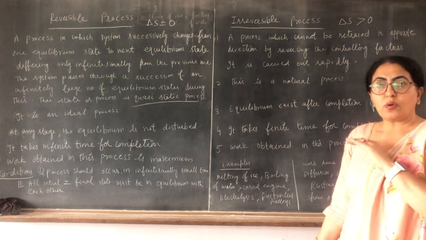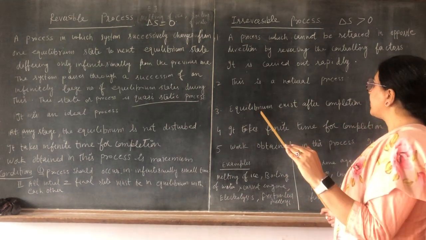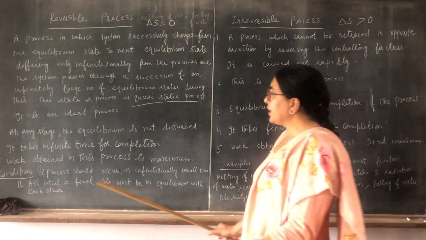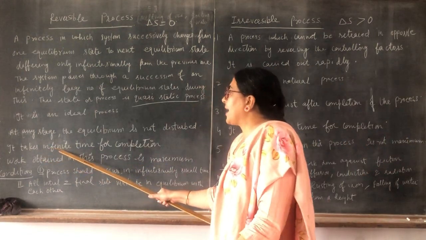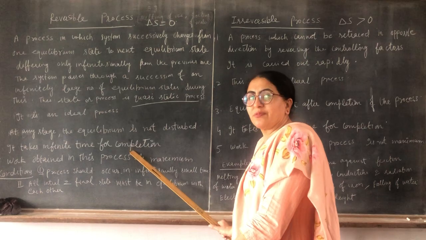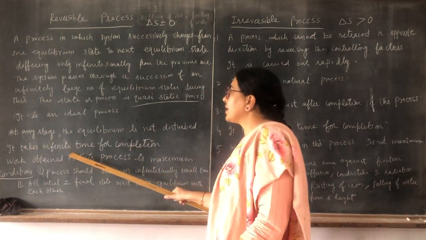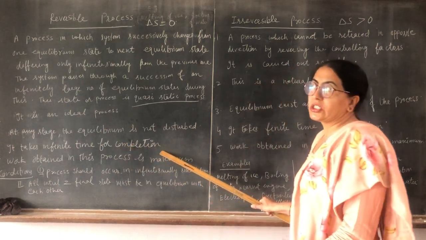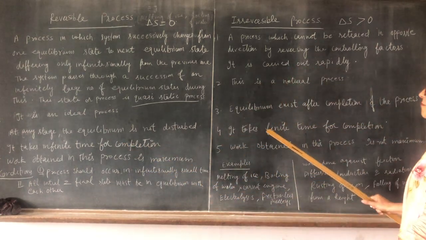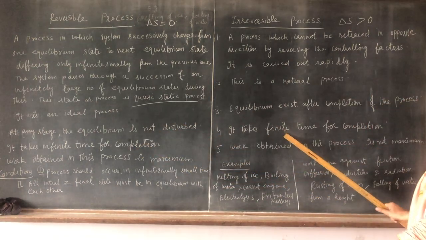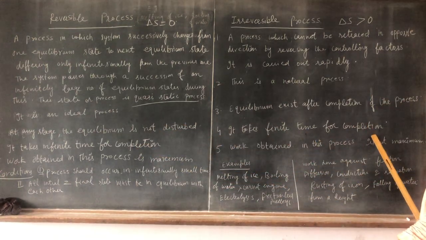Then, a reversible process is slow, so it takes infinite time for completion, while an irreversible process takes finite time for completion.